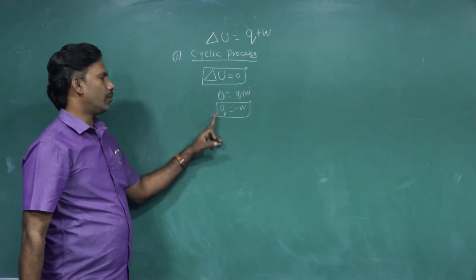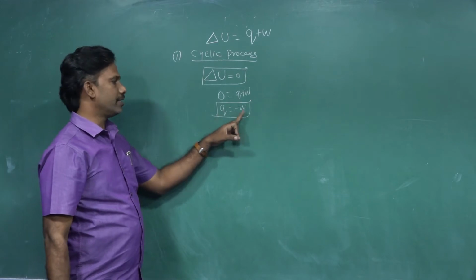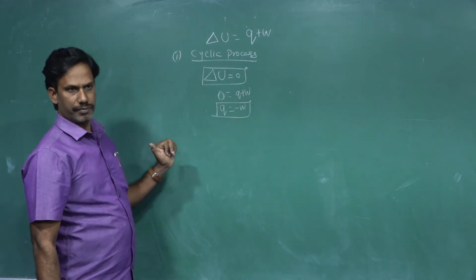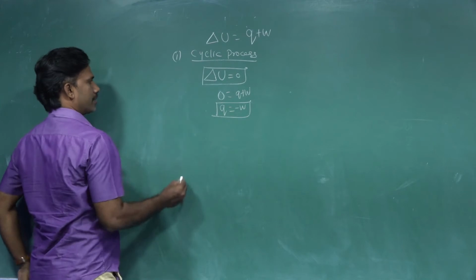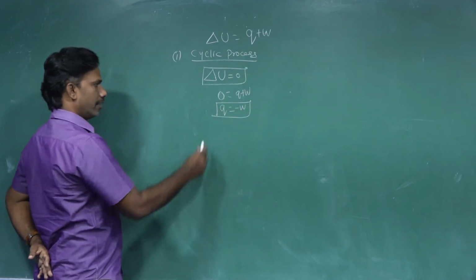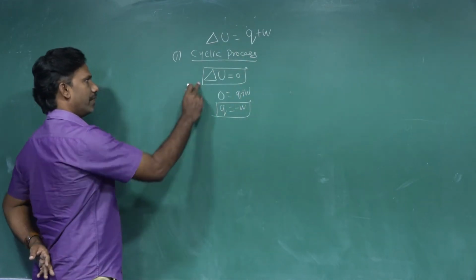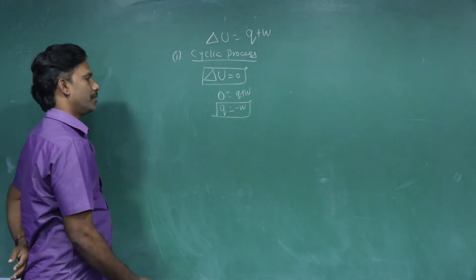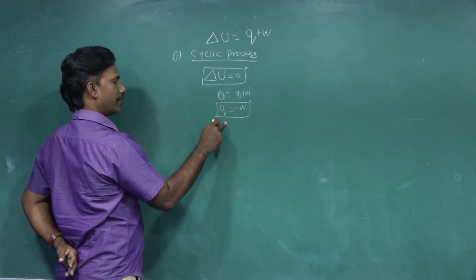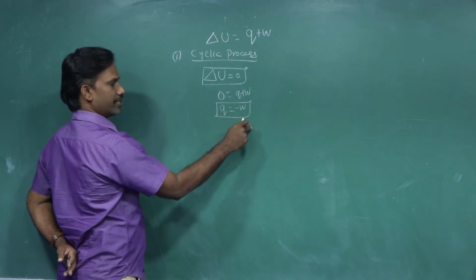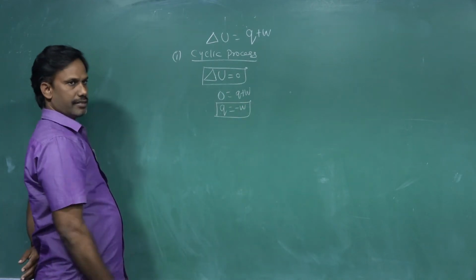That means the quantity of heat supplied is equal to the work done by the system or on the system. For a cyclic process del U equal to 0, then if you substitute this value into the first law of thermodynamics, you get Q equal to minus W. It means that the quantity of heat supplied to the system is equal to the work done by the system.